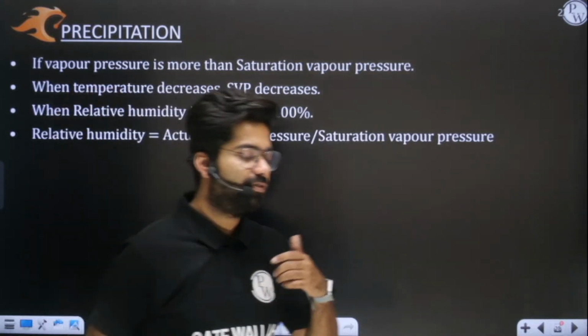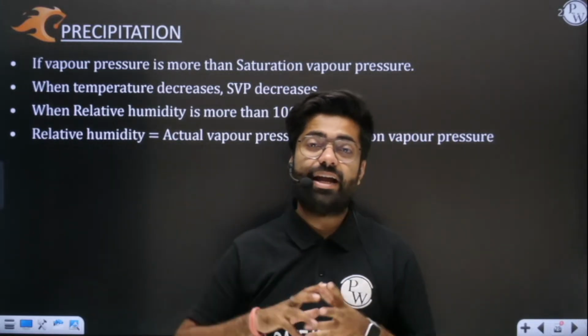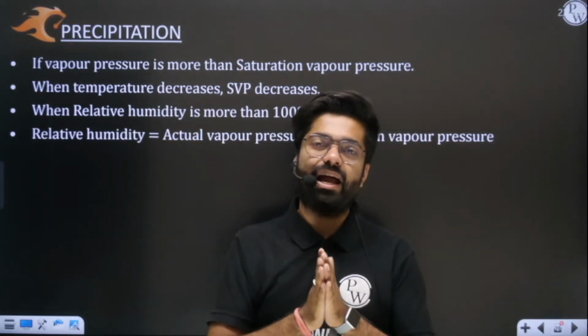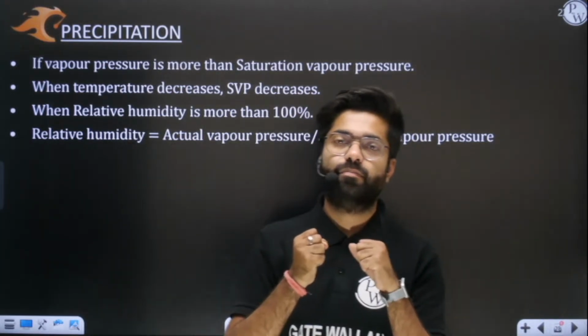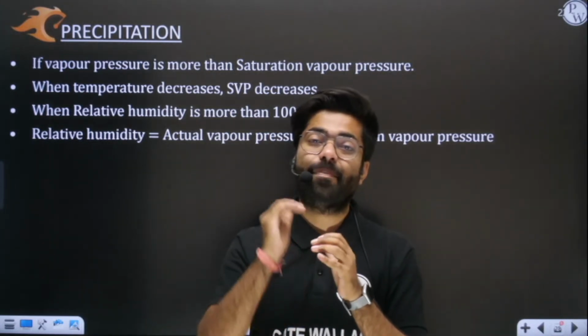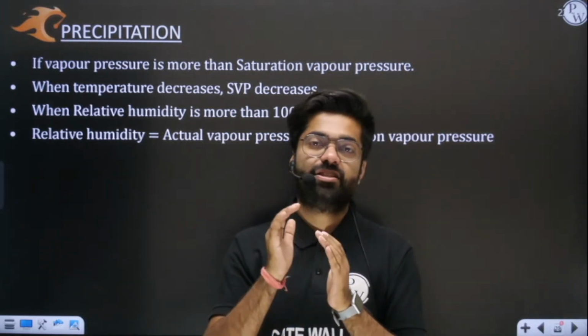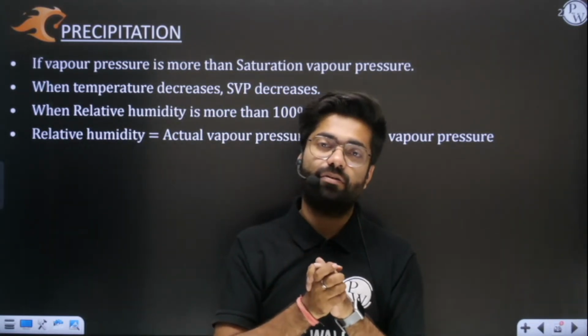So we have to first try to understand that the entire atmosphere has a certain capacity to store moisture. Atmosphere collectively has a certain upper limit, or you can say a saturation point, beyond which it cannot store moisture.